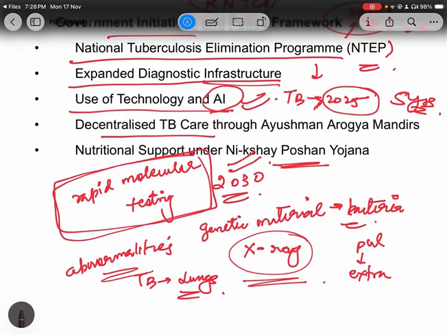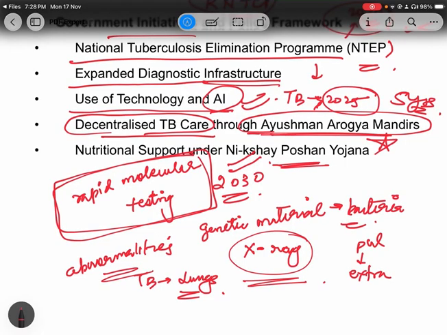Whenever you are writing an answer on decentralized healthcare, please do write Ayushman Arogya Mandirs, because the government is discussing Ayushman Arogya Mandir in every speech related to health. So, decentralized healthcare through Ayushman Arogya Mandirs.